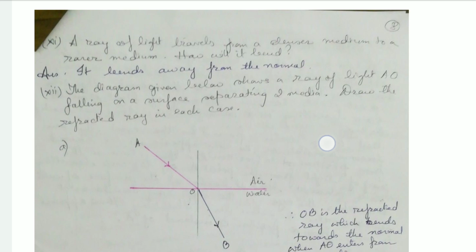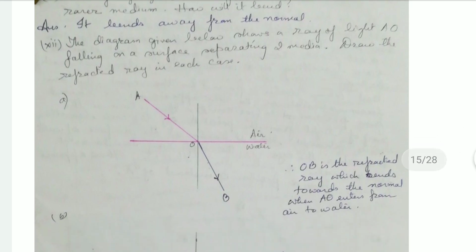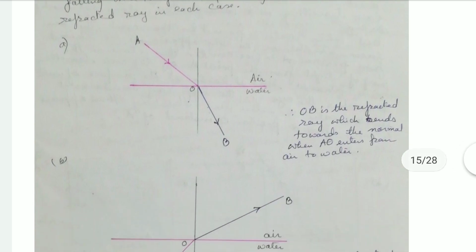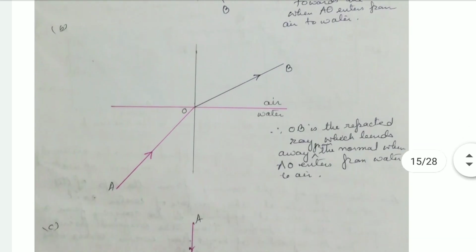Now the diagram below shows a ray of light AO falling on a surface separating two media. Draw the refracted ray in each case. See, AO is coming and it will bend towards the normal, as AO enters from air to water. Now when it is from water to air, it will bend away from the normal.